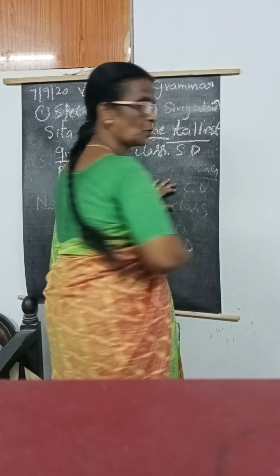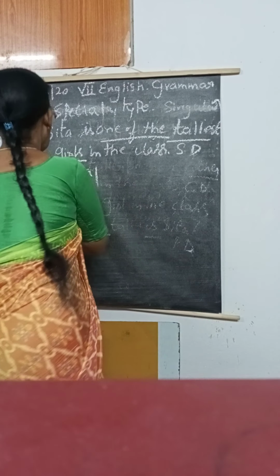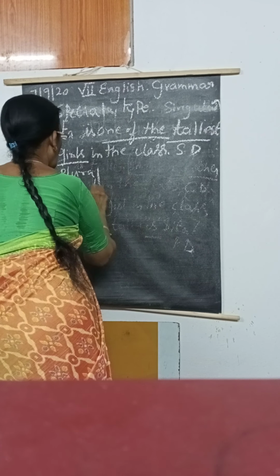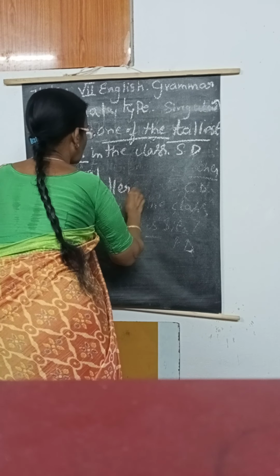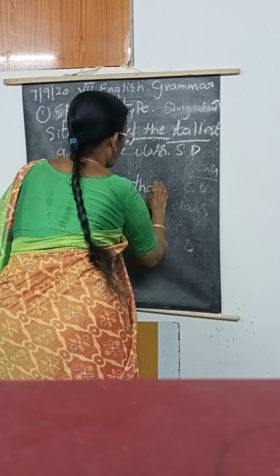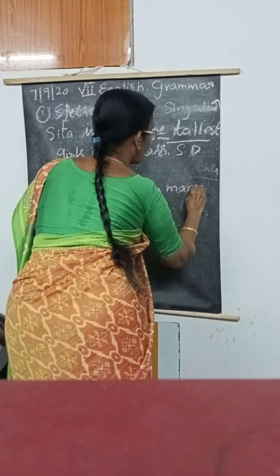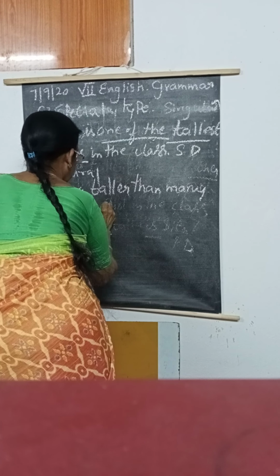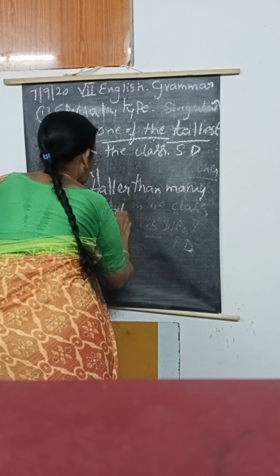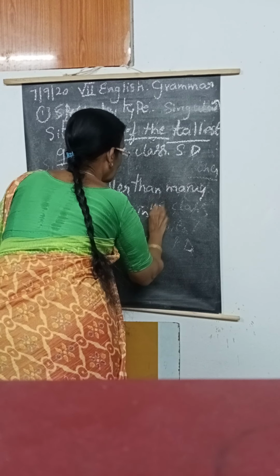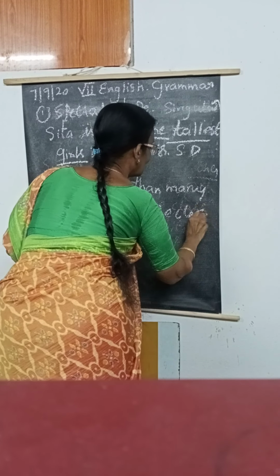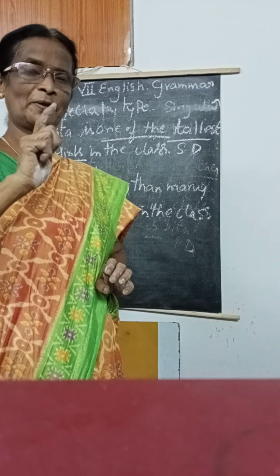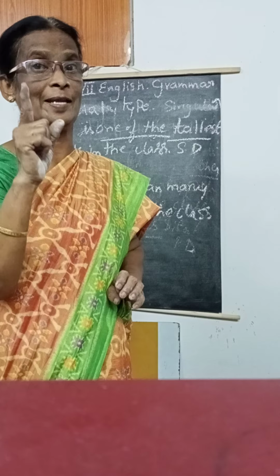Now we have to change into comparative degree. Sita is taller than many other girls in the class. Is there any difference? Yes. Why? Because in the comparative degree, after "than" we wrote "any other".